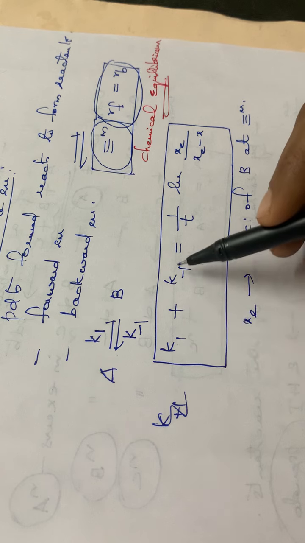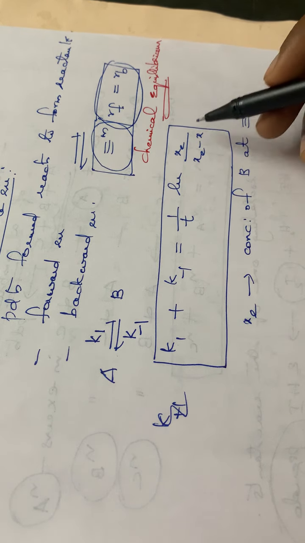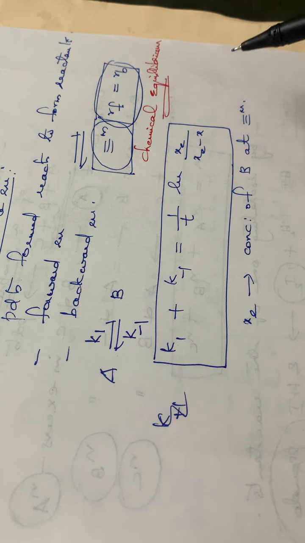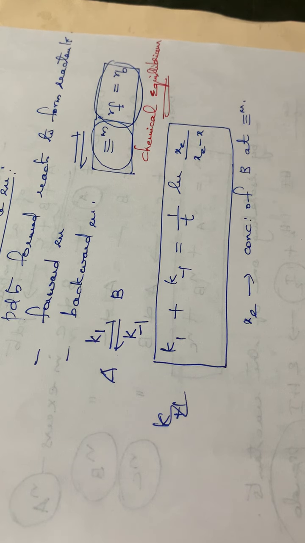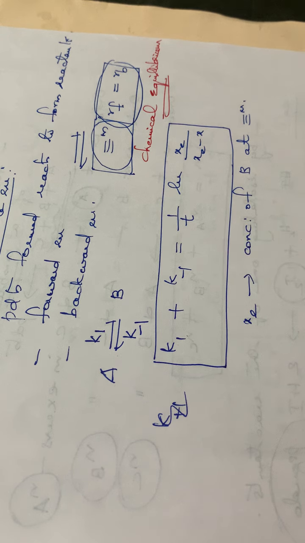So you have to write all the terms involved also. I am writing only Xc, but you have to write all these terms. Okay, you have to write all the expansion of these terms. So Xc is the concentration of B at equilibrium. So this is the formula for calculating the rate constants of forward as well as backward reaction.